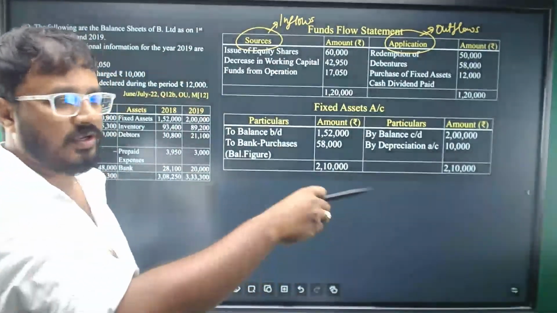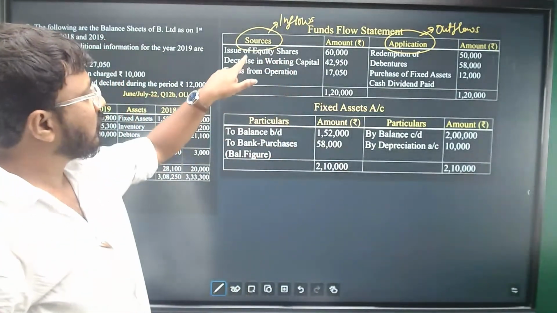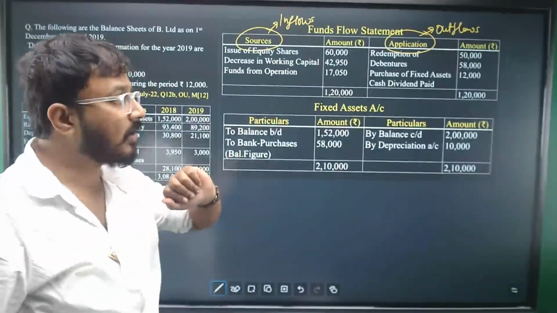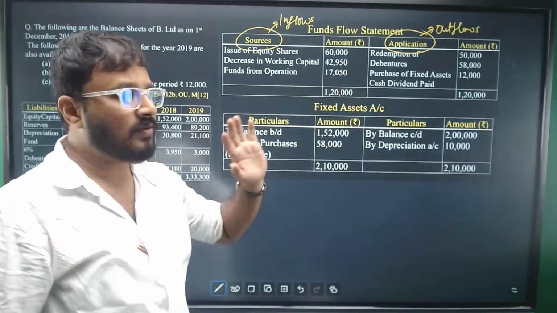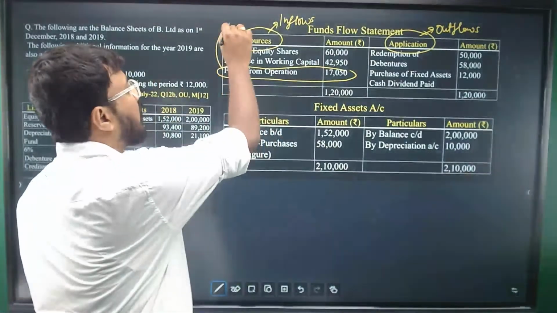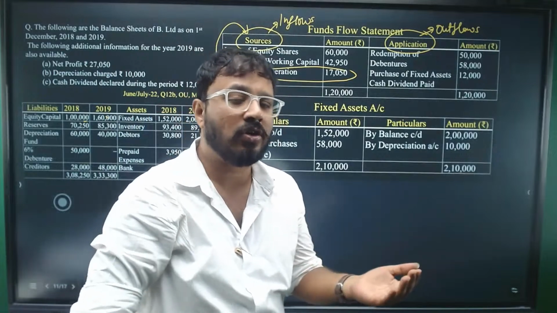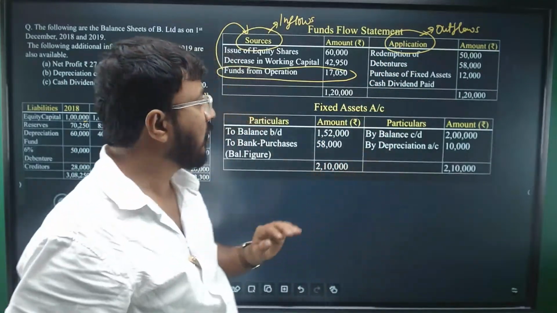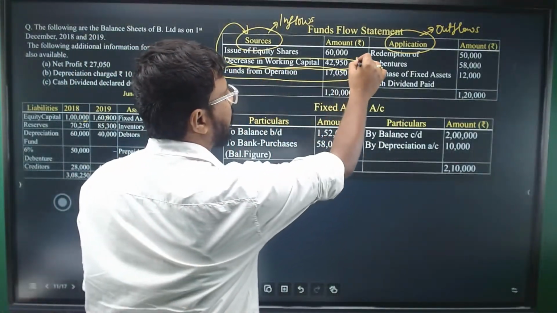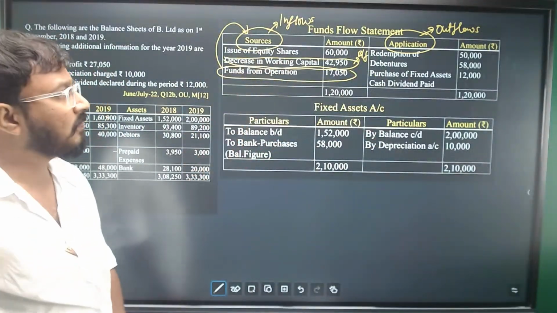Payments are all applications. If the cash is coming in, we are receiving the cash. It is inflows. It is sources. So you see, equity shares have come in, 60,000. Decrease in working capital, 42,950. Right. Funds from operations, 17,050. If the amount is positive, it should be taken as a source. If the funds from operations has come as negative, we call it funds lost in operations, and we'll write it on the application side, right? So decrease in working capital here is the balancing figure. We'll write all the other items and then find out the balancing figure as decrease in working capital.